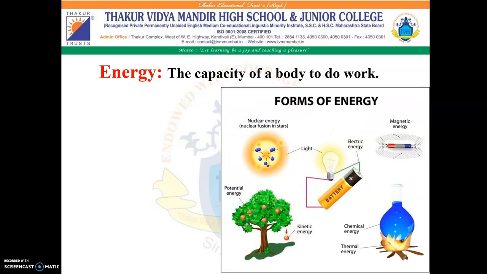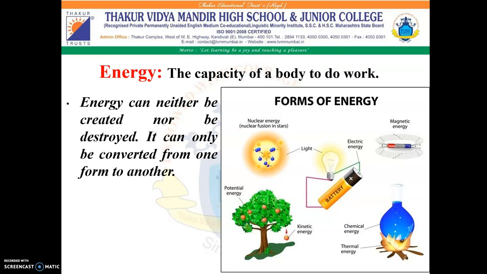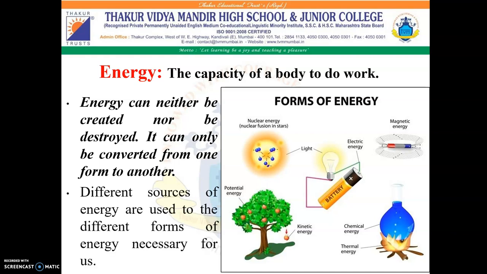The energy that we need may be in the form of nuclear energy, potential energy, kinetic energy, electrical energy, magnetic energy, or even chemical or thermal energy. As per the law of conservation of energy, energy can neither be created nor be destroyed. It can only be converted from one form to another. Different sources of energy are used to obtain the different forms of energy necessary for us.